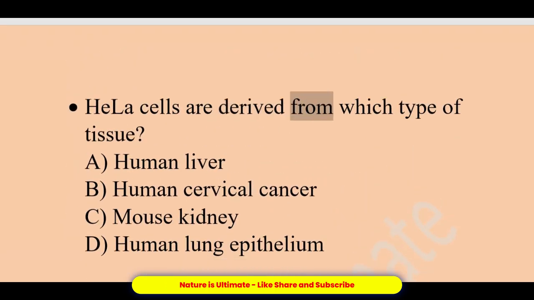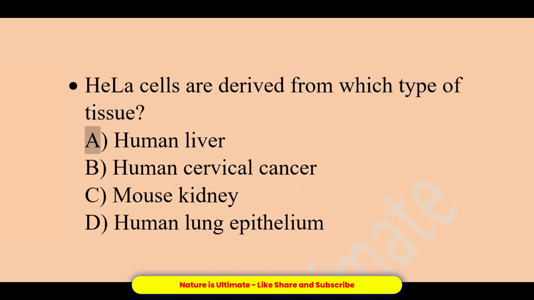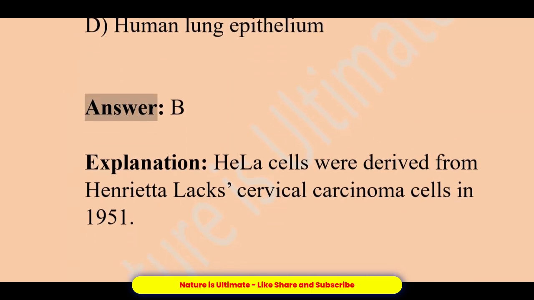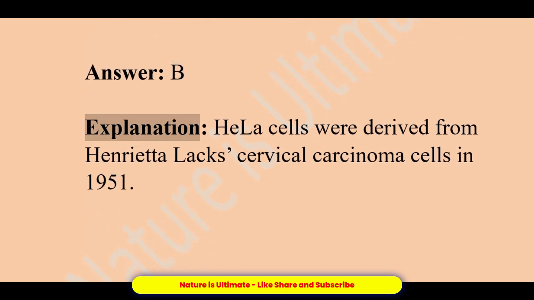HeLa cells are derived from which type of tissue? A. Human liver. B. Human cervical cancer. C. Mouse kidney. D. Human lung epithelium. Answer, B. Explanation, HeLa cells were derived from Henrietta Lacks' cervical carcinoma cells in 1951.